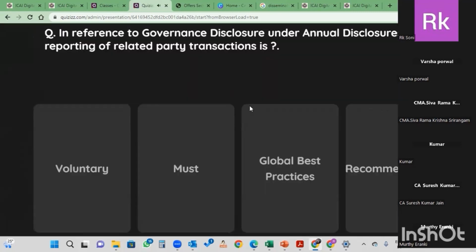In reference to governance disclosure under annual disclosures, reporting of related party transactions. So the annual disclosure requirement is given by LODR to be made by the NPOs registered with the stock exchange, and related party transaction reporting is mandatory.